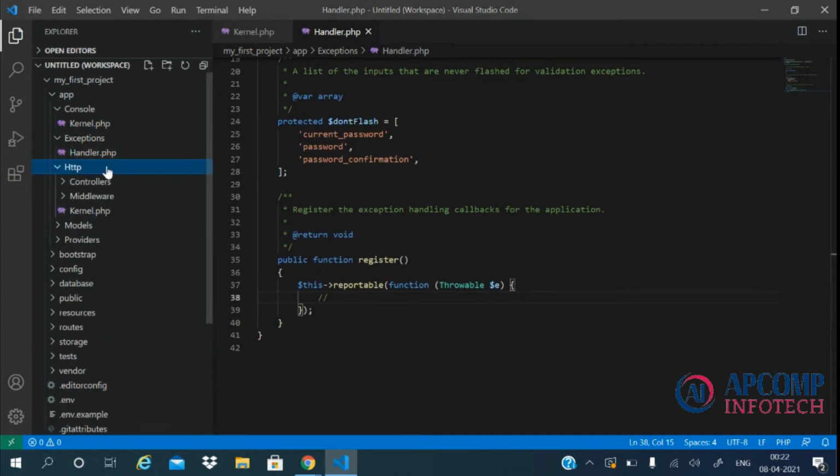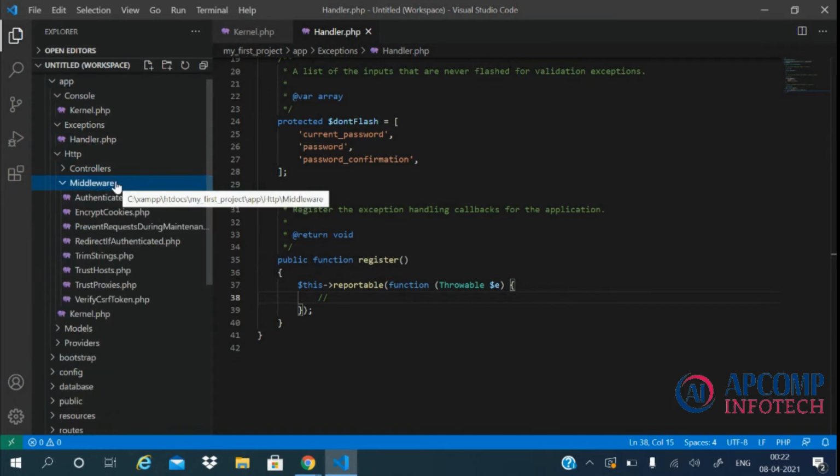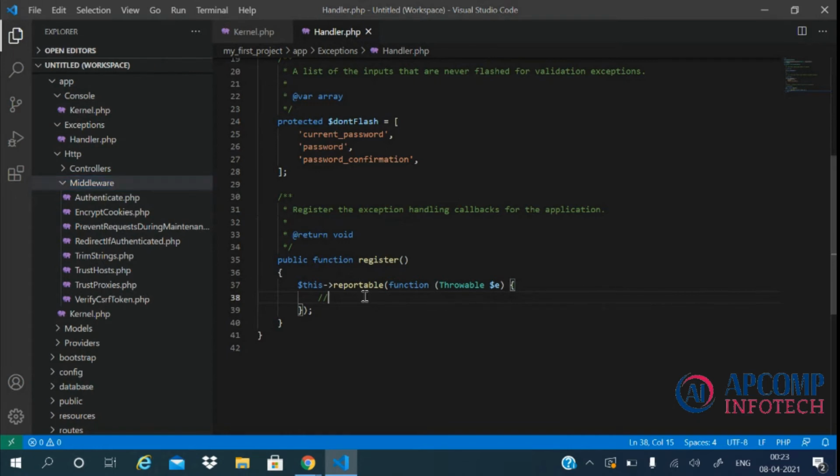In the Http directory, we have already seen the controllers directory. Now there is one more directory, which is the middleware directory. Middleware contains the code which needs to be run between the request and the controller. So if any request passes on to the controller and there is a middleware associated with it, then first the middleware's code will be run, and after that the request will pass on to the controller.